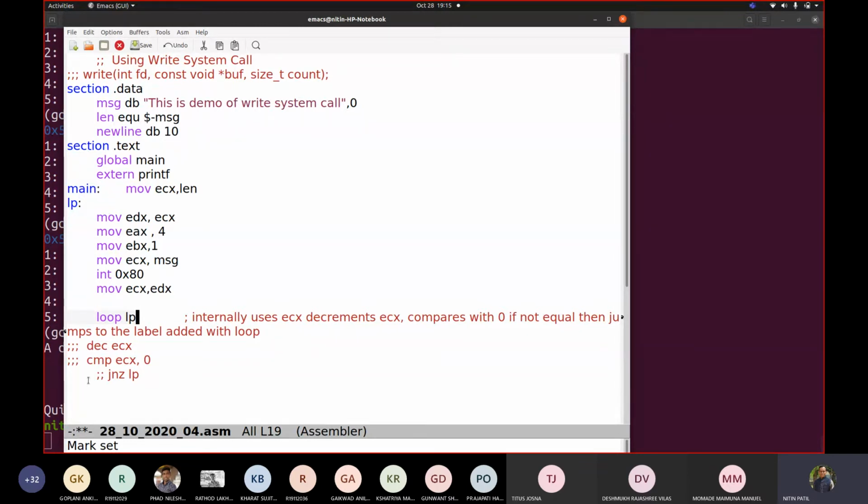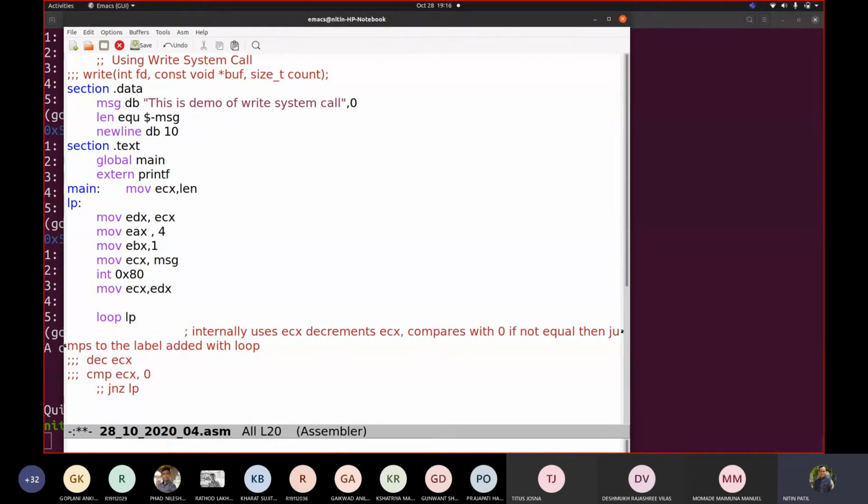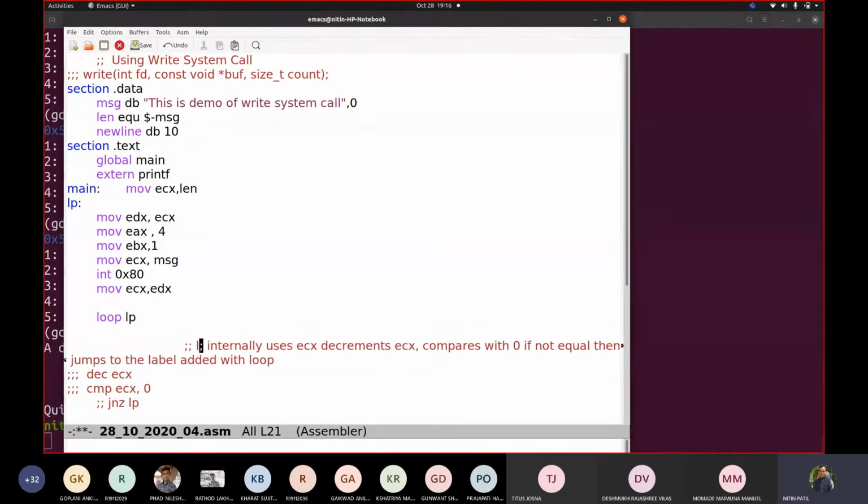Don't ever make use of loop as a label. Generally, people do write loop LP, and people also write JMP loop, where they give loop as a label name. It will not create any issue here if you are not using ECX internally, but in some cases it may be like two instructions used in one line.